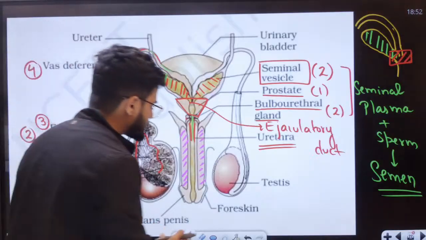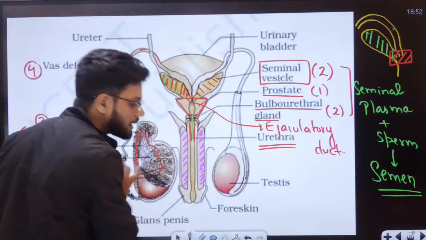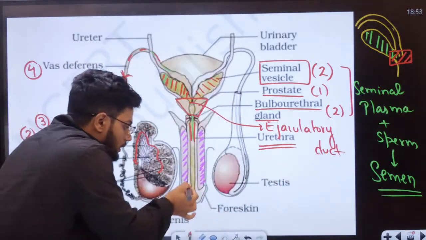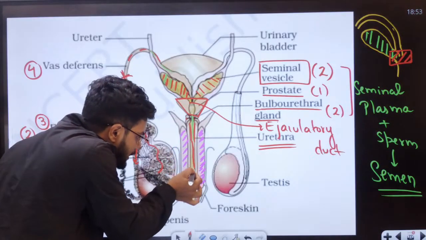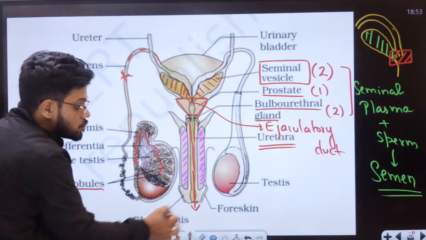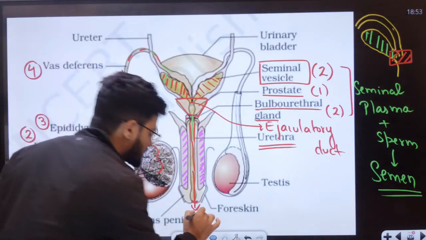Now students, these are called erectile tissues here. Now I want all of you to understand that this entire semen is traveling down and it opens into this region called the urethral meatus. This region right here is called the urethral meatus.